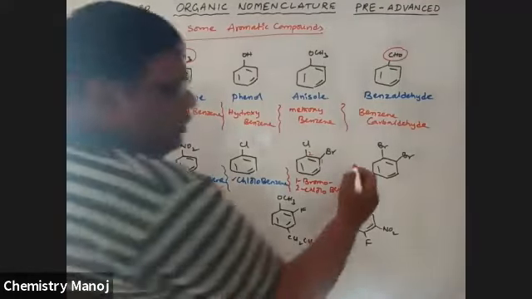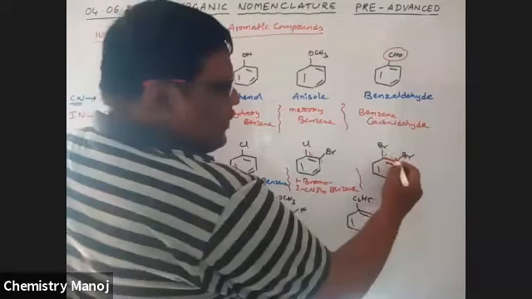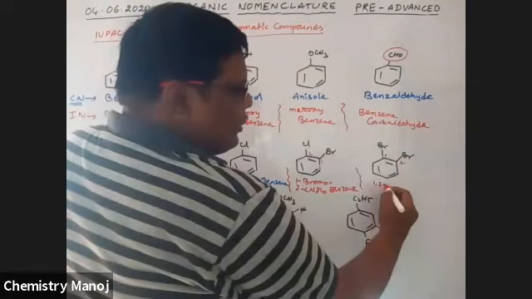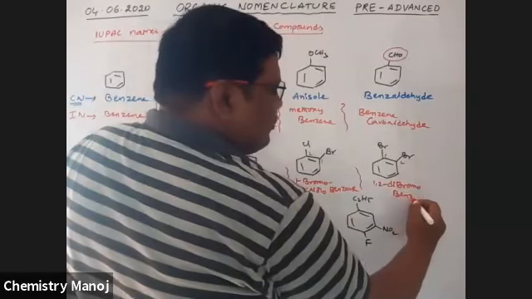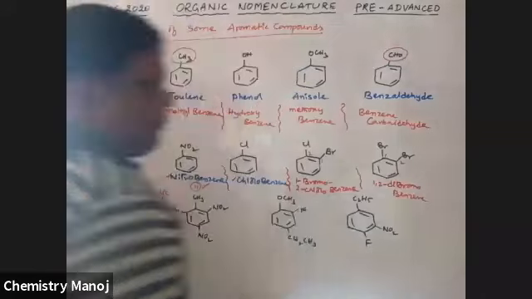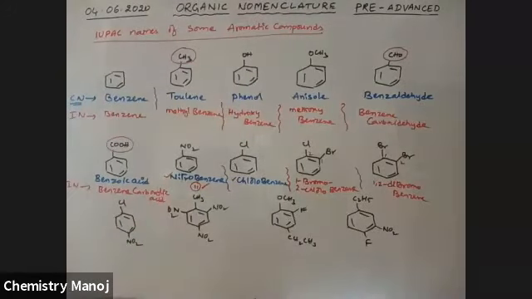Next here, both are bromines on the benzene. That is why it is first, it is second. 1,2-dibromobenzene. 1,2-dibromobenzene is the IUPAC name. All the red letters are IUPAC names. 1,2-dibromobenzene. Okay.